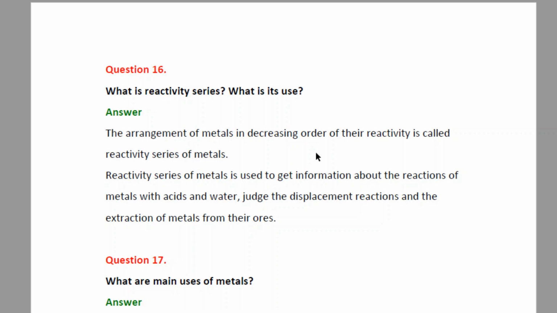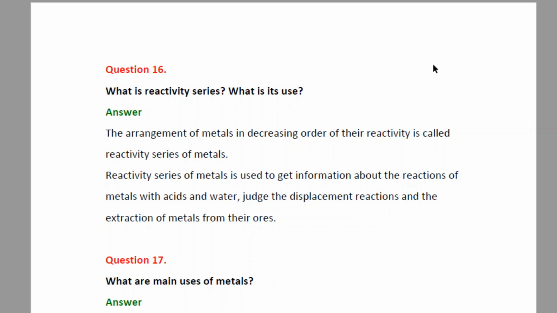Hence, by this reactivity series, we can get the information about the reactions of metals with acids and water. That is, whether the metal is able to displace hydrogen when it reacts with water, as hydrogen is also placed in the reactivity series. The metals placed above the hydrogen are more reactive than hydrogen, and hence they will displace the hydrogen when the metals react with water.